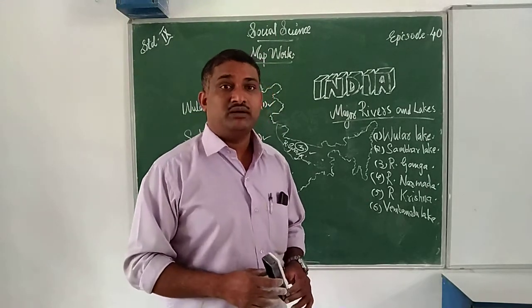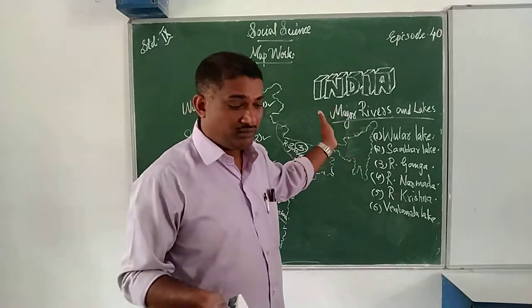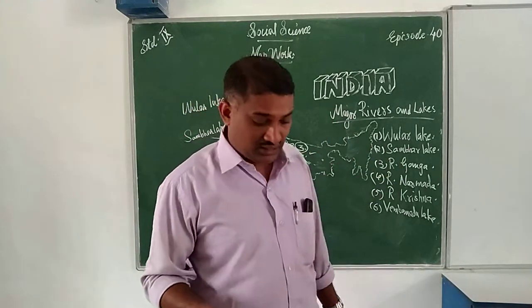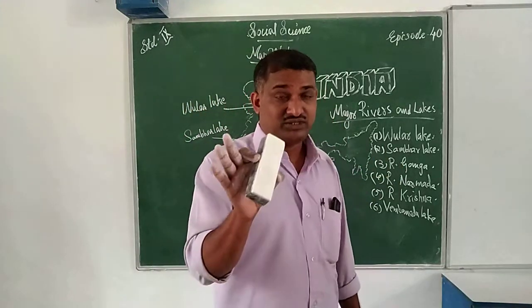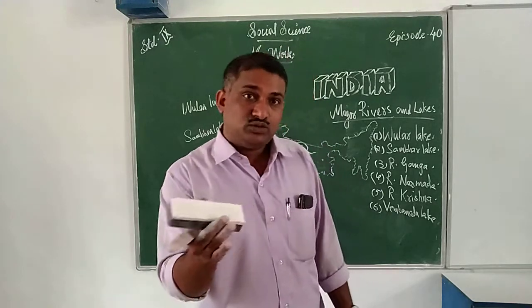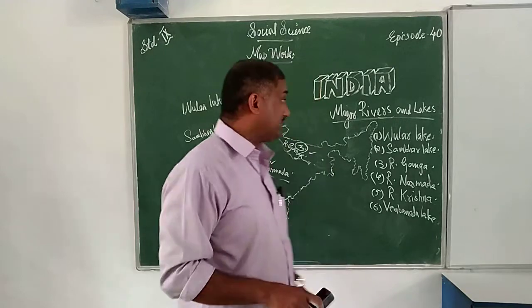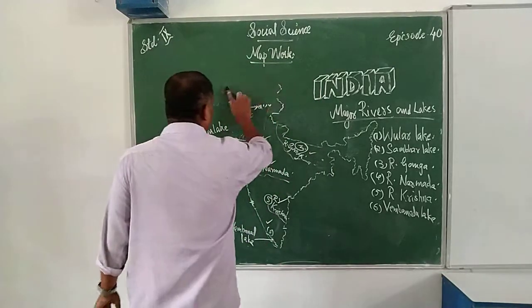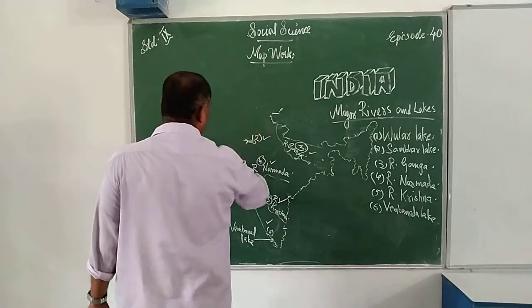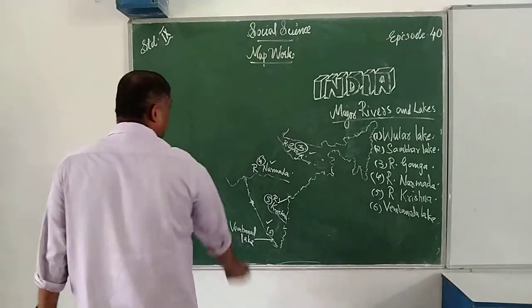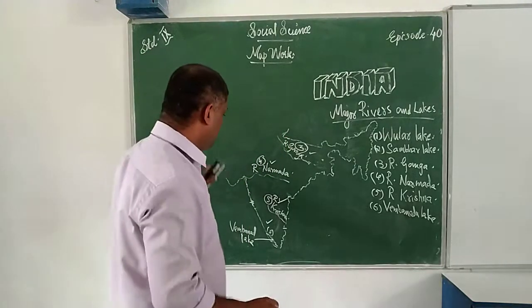For example, the map of France. I will draw the map of France and locate the places. In examination, sometimes they may ask the European map. That European map will be provided to you for locating and labeling. If that map is asked, you have to locate and label it so that you will get 5 marks.